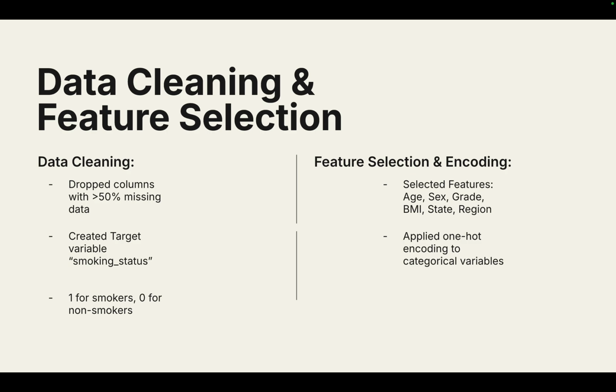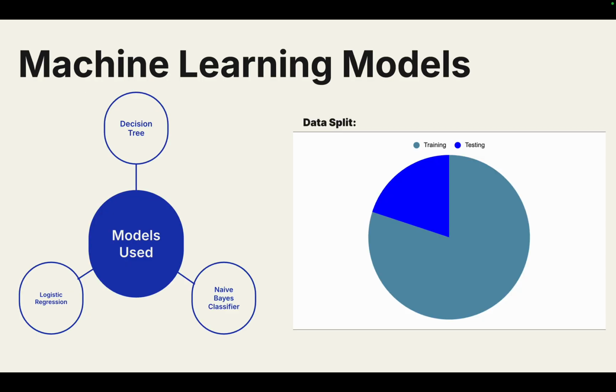So for data cleaning and feature selection, for data cleaning, I dropped columns with more than 50% missing data. And then I created a target variable called smoking status and assigned 1 for smokers and 0 for non smokers. For feature selection and encoding, I selected the features age, sex, grade, BMI, state, and region, and then I applied one hot encoding to categorical variables.